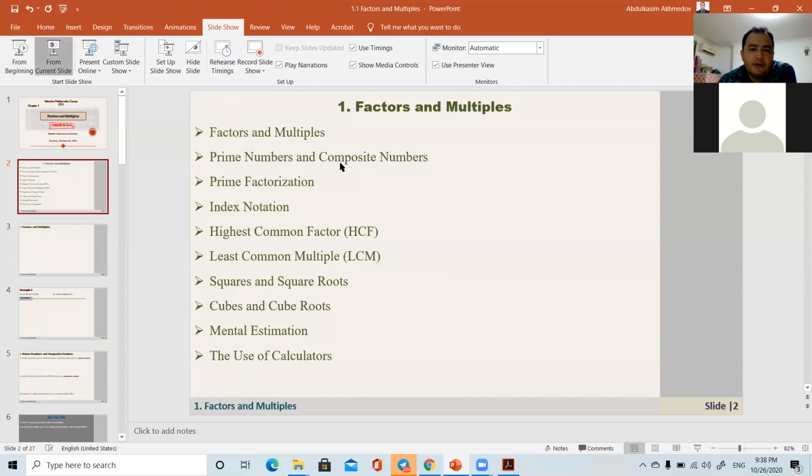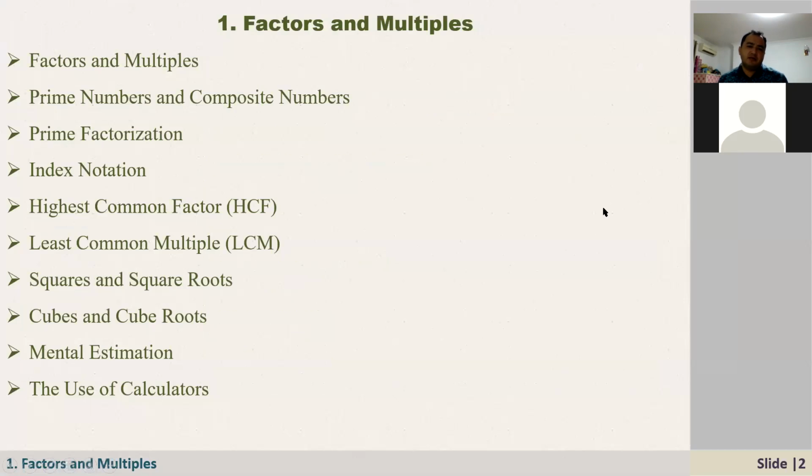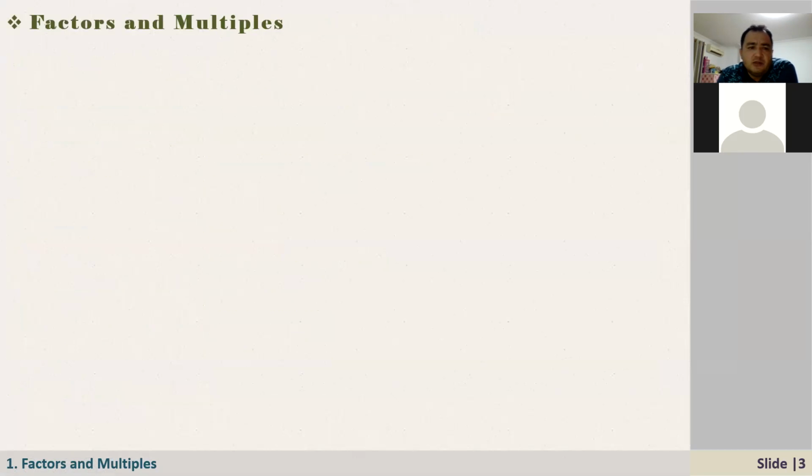All right. So today, let's talk about factors and multiples. In this chapter we'll cover factors and multiples, prime numbers and composite numbers, prime factorization, index notation, highest common factor, least common multiple, squares and square roots, cubes and cube roots, mental estimation, and the use of calculators. Do you remember these factors, Salim?